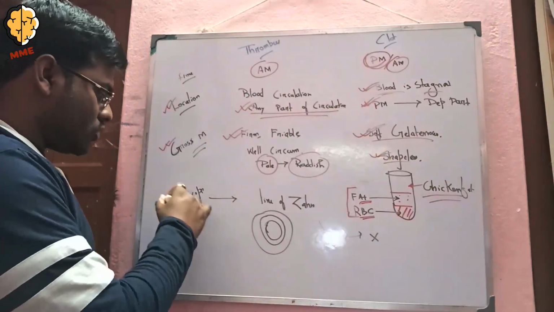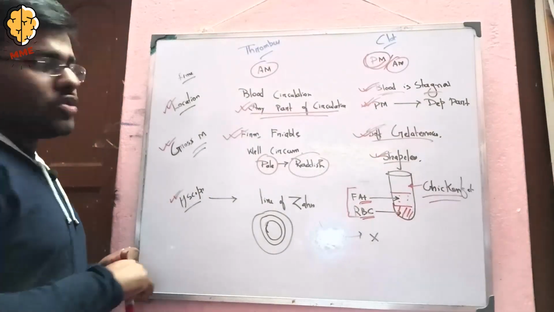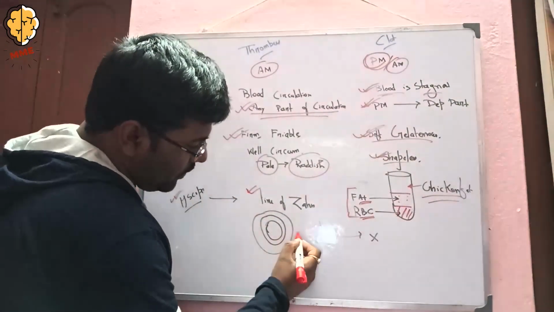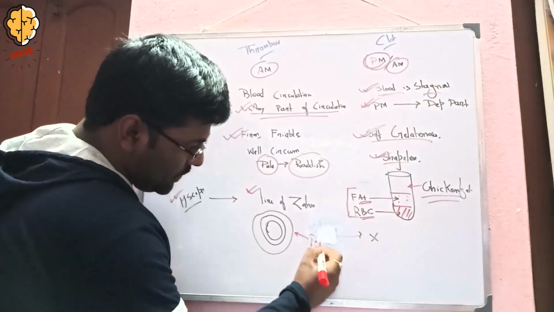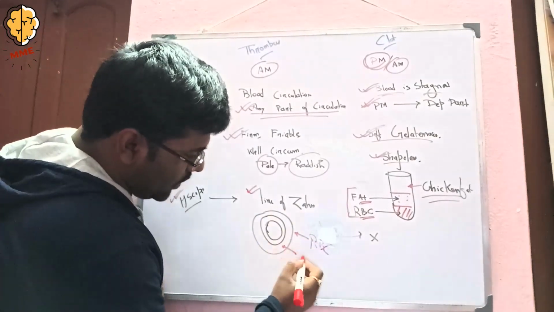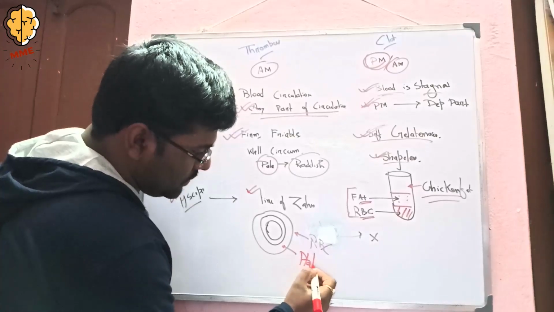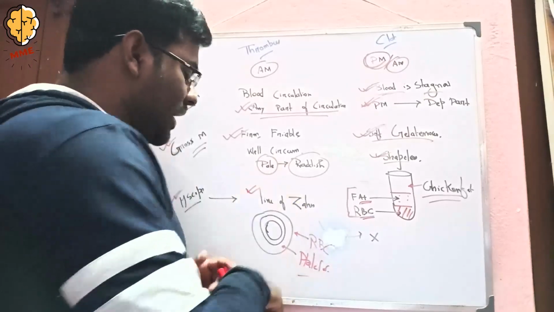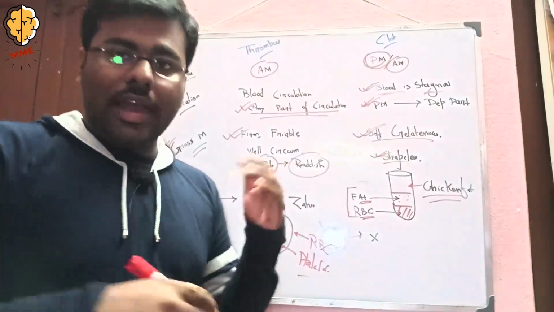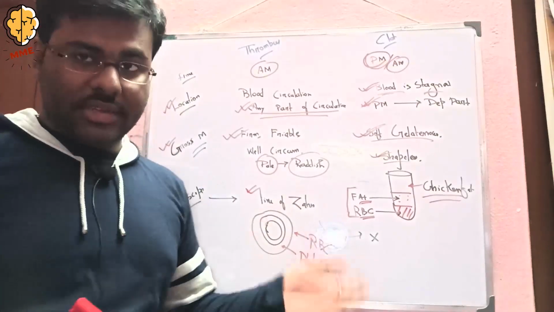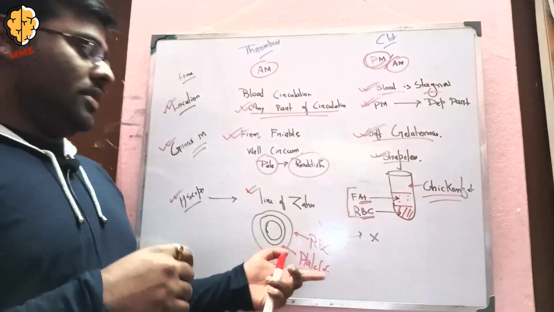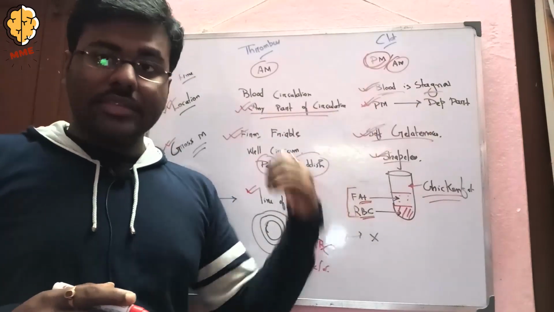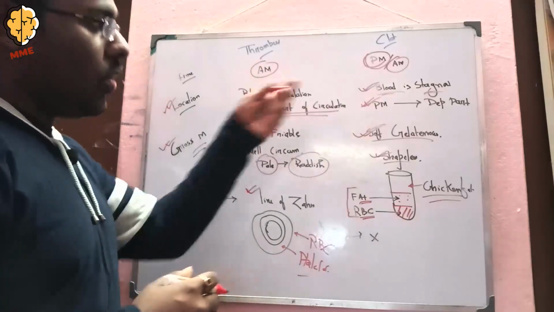Coming to the microscopic difference. In case of thrombus, the lines of Zahn are seen. Okay, what are the lines of Zahn? First, one layer of RBC which is dark, and then the second layer, the pale layer, is for the platelets, and then the RBC, then the platelets. These alternating layers of RBC and platelets are called the lines of Zahn, but they are not seen in case of clot. So this is the main difference between thrombus and the clot. They may ask antemortem clot, they may ask postmortem clot, so you have to specify them.